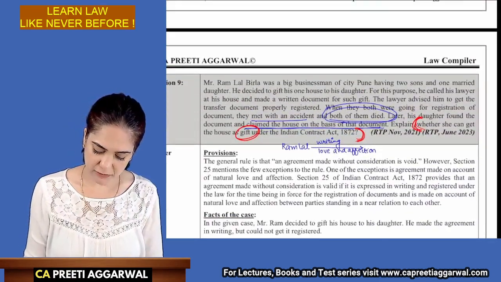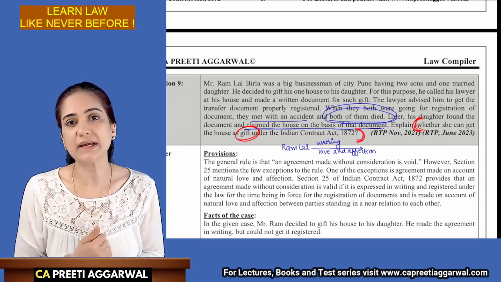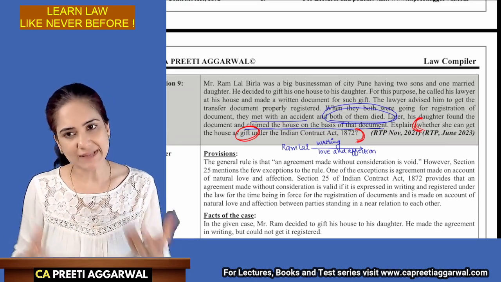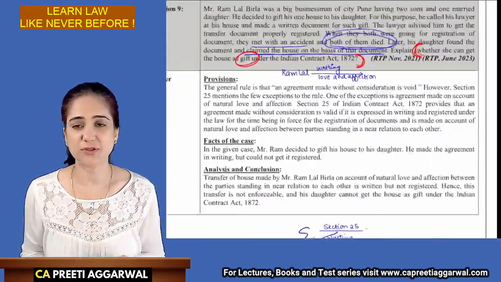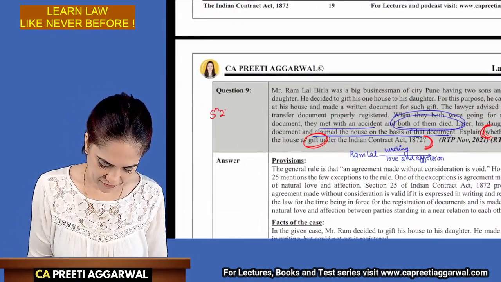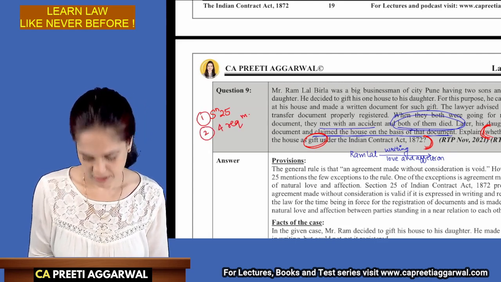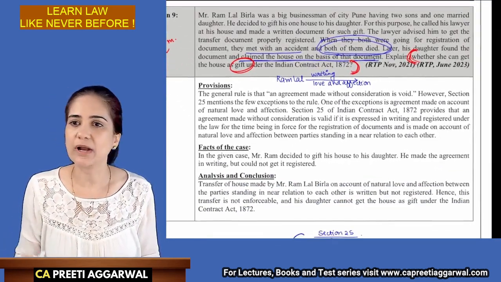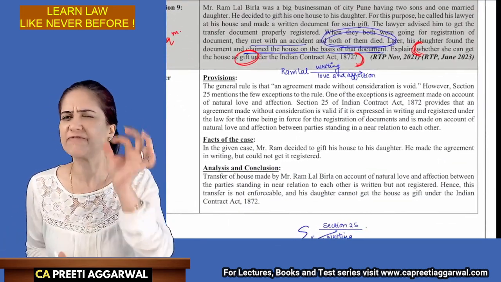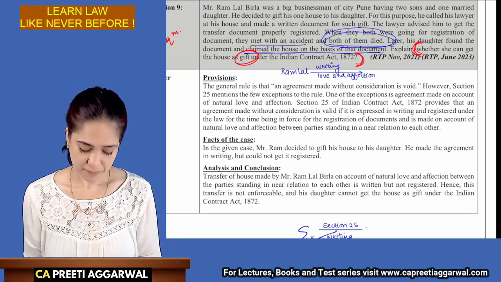See, here the father was gifting the house to his daughter. He did not get any consideration. But it's an exception only when all the conditions are satisfied. So what will you write in the provisions part? You will explain section 25. Then you will explain all the 4 requirements. In analysis, you will write that all have to be present cumulatively. Even if one is missing, this will not be a valid exception.